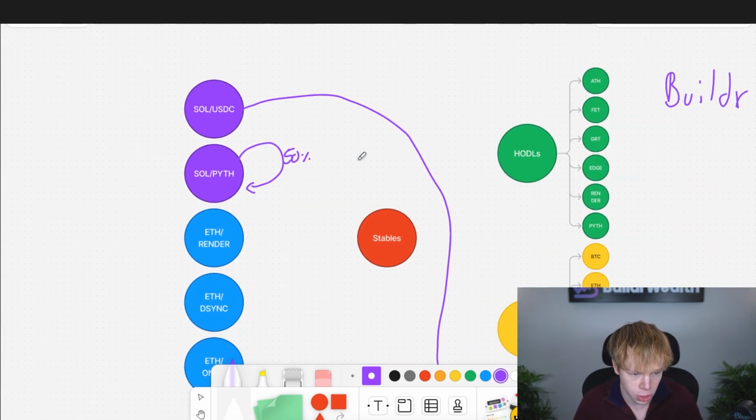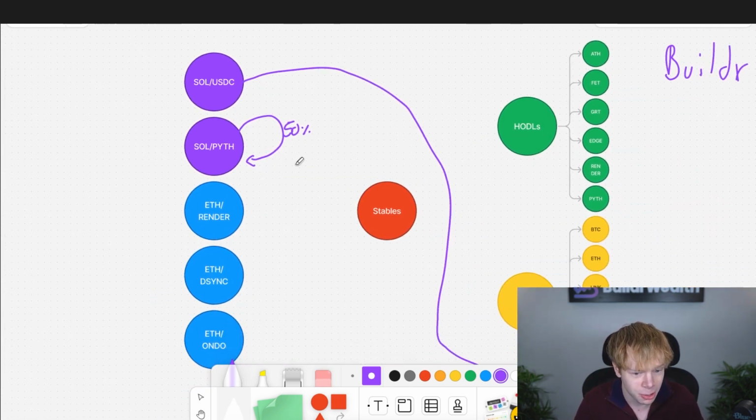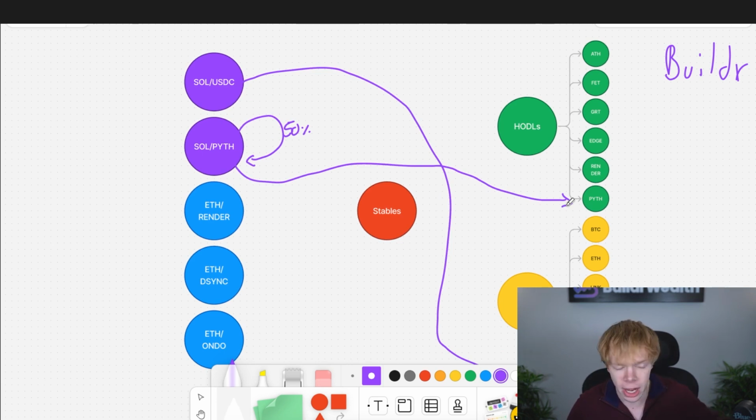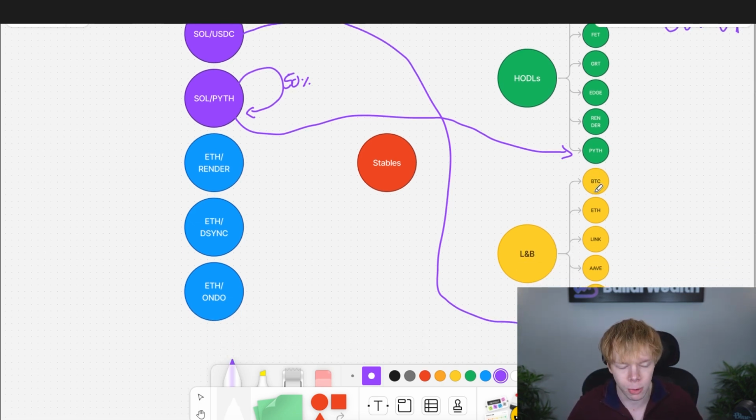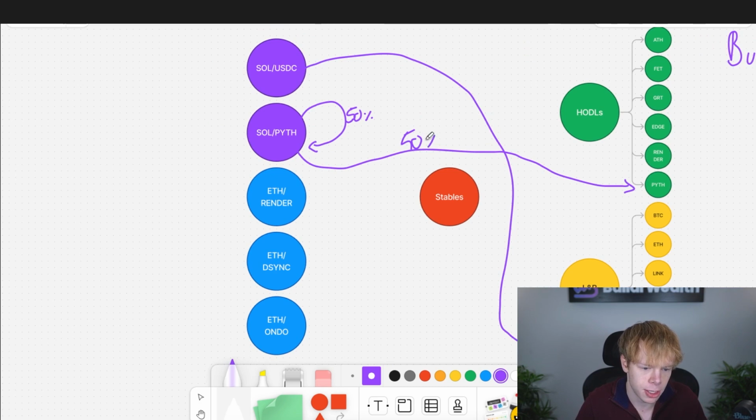And then the other portion of this Sol to Pyth income is going right over here into the HODLs. And actually, for a period of time, I was able to have Pyth opened on MarginFi, but then I started to have some issues with MarginFi, and I didn't really want to use it anymore, have my capital at risk, just safety precautions, and I took it out and I put it just as a HODL right over here. But ultimately, I don't have a huge bag of Pyth. Assets like this, a couple $1,000s in it, because the majority of it is in the liquidity pool, and ultimately, it's just on those lending and borrowing platforms to lower my loan to value ratio, make it a little bit more safe on my borrows, and once again, more on that a little bit later. So that's another 50% that's going right into Pyth to increase the Pyth bag over time.